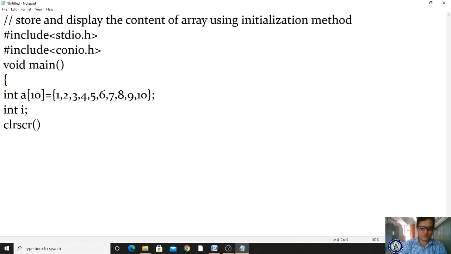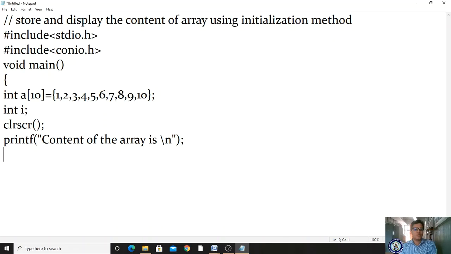Now what is the aim of our program? We have to initialize some values to an array and display them. So first we declare the array variable and initialize the values, and I is always a counter variable. Next you use clrscr. Now you write one output statement, displaying the content of the array: printf("Content of the array is\n").